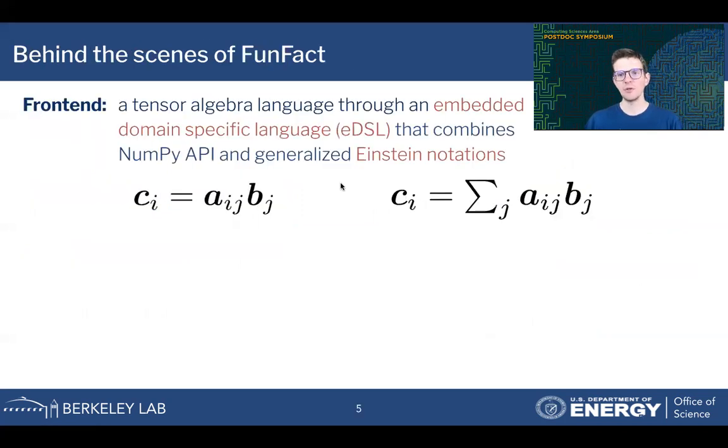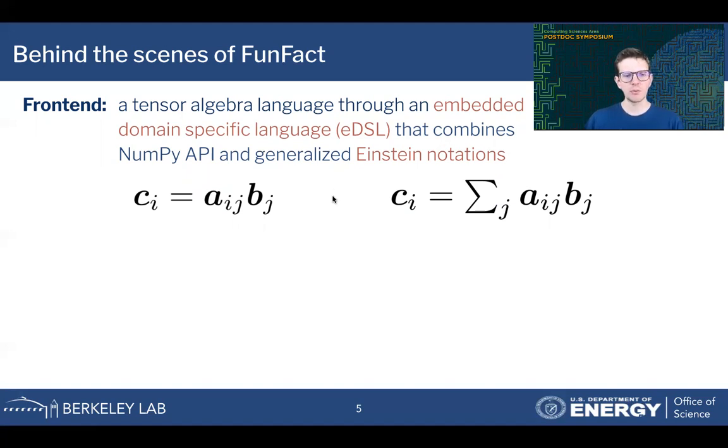Okay, so I want to say a few words about how FunFact achieves this and what's going on behind the scenes of the software package. On the front end, FunFact provides users with a tensor algebra language, which is an embedded domain-specific language. It's embedded in Python, and it combines elements from the NumPy API with generalized Einstein notations.